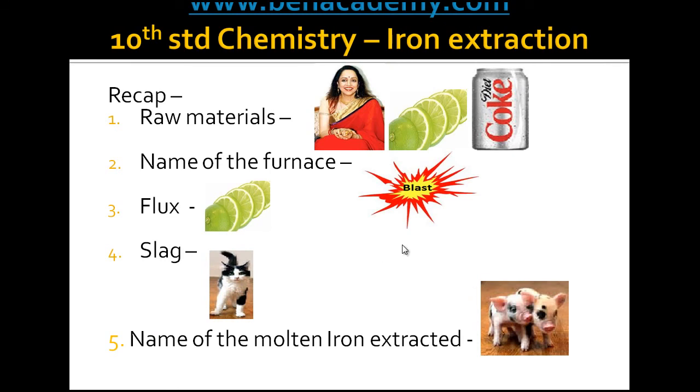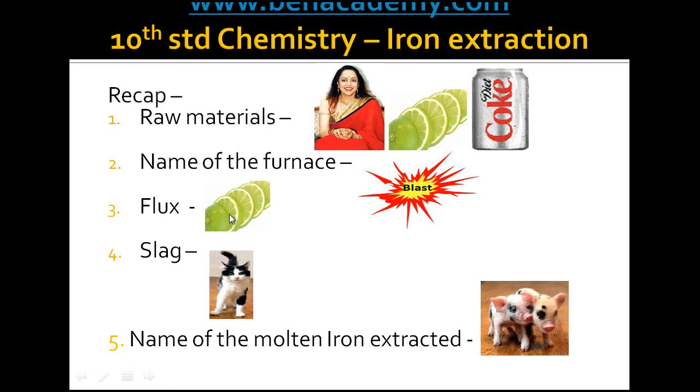First one, raw material. What are the raw materials? So this Hema Malini picture will remind you hematite, and then limestone, and then Coke. Then what is the name of the furnace? So you just imagine the blast is happening inside the blast furnace. So that will remind you it's a blast furnace.